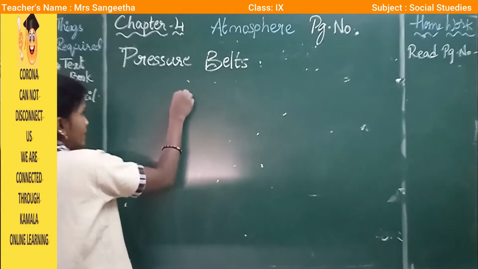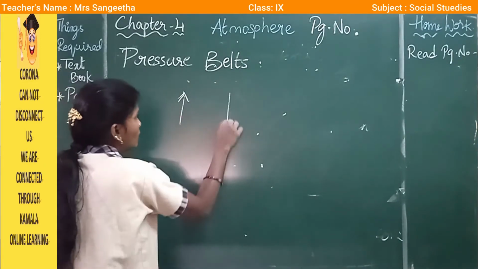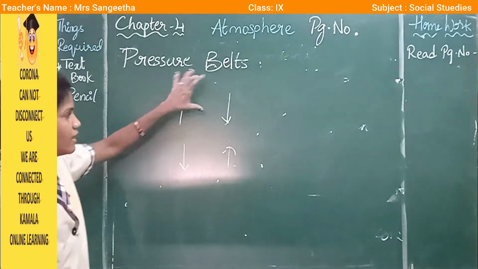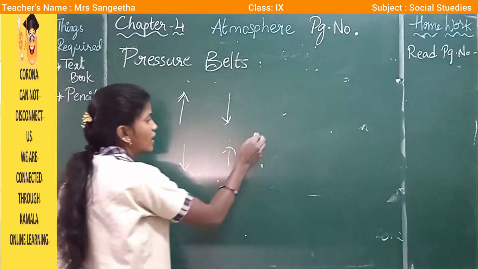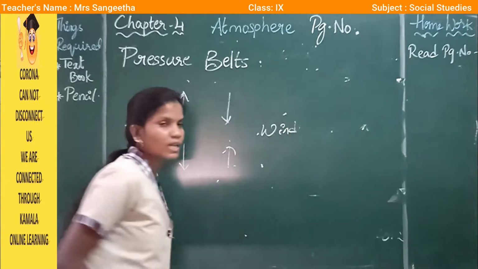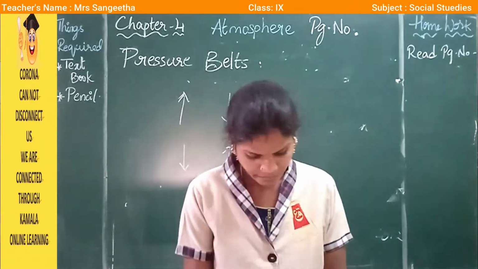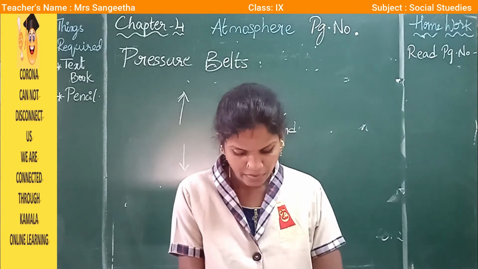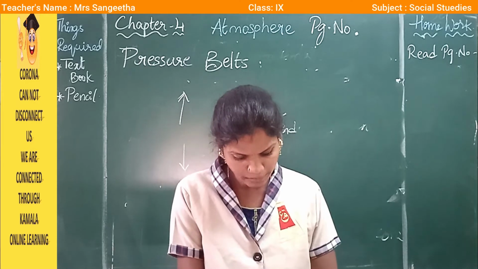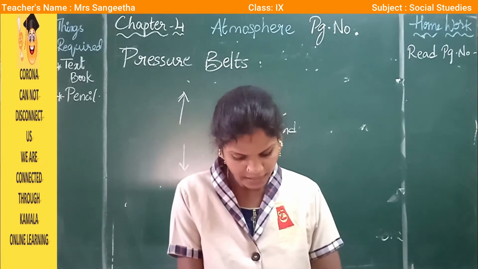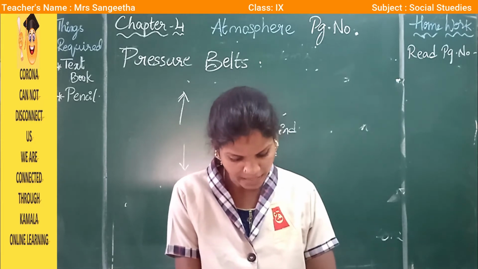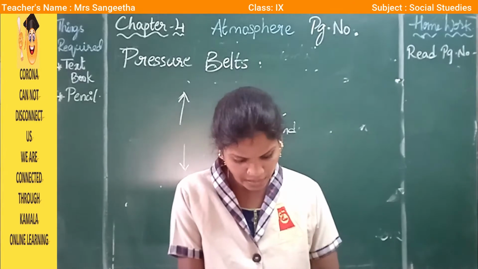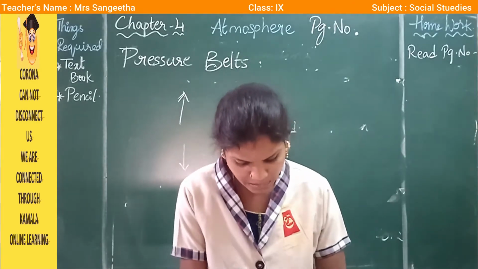Wind. If the air moves between high pressure and low pressure, low and high, it is called wind. If it moves at a slow pace and we feel comfortable in it, we call it a breeze. If the wind comes in a short and fast burst, we call it a gust. If it moves very fast and blows things around, we call it a storm. Along the Andhra Pradesh coast, we experience cyclones, which are very high speed winds.